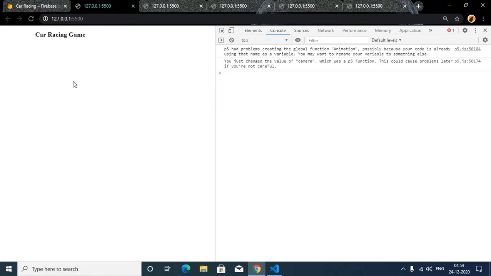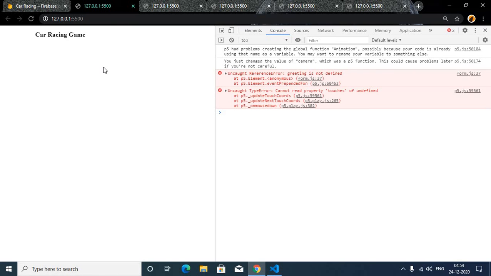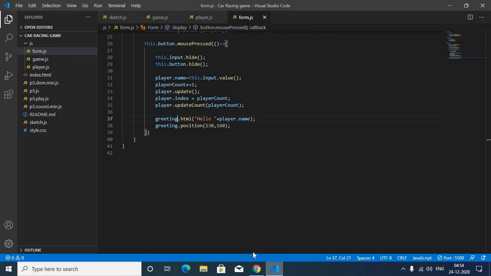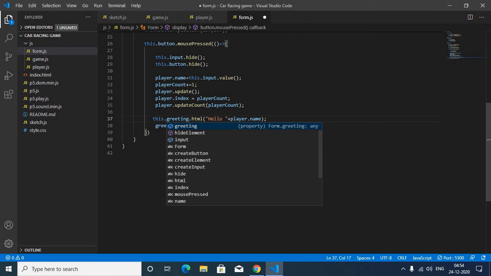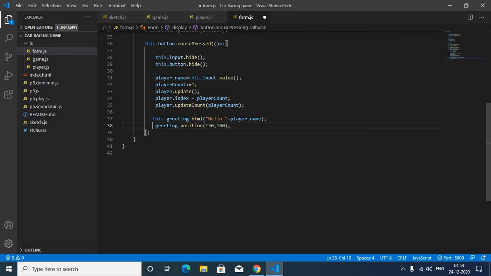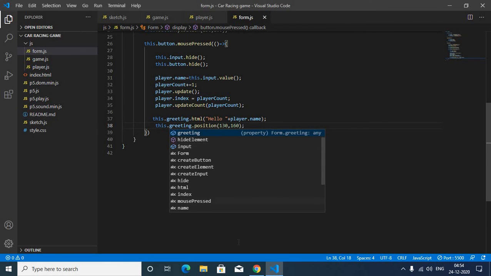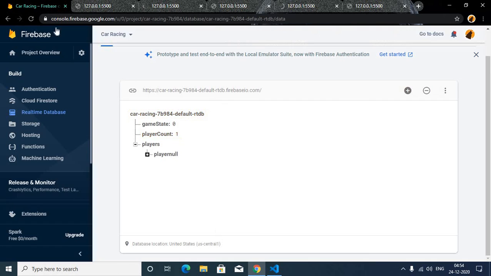Now click on form.js line 37. Sorry, here instead of greeting you have to write this dot greeting. So just don't forget these small mistakes like me. This dot greeting, again come here, again make it 0, and here delete players.